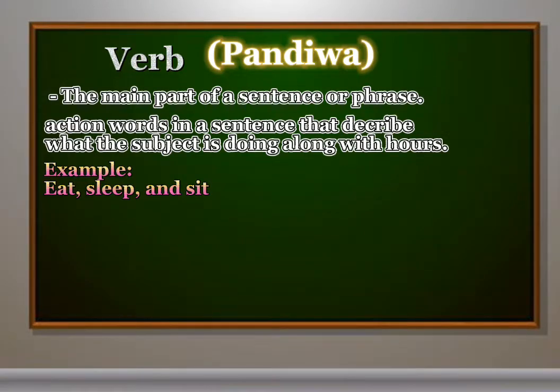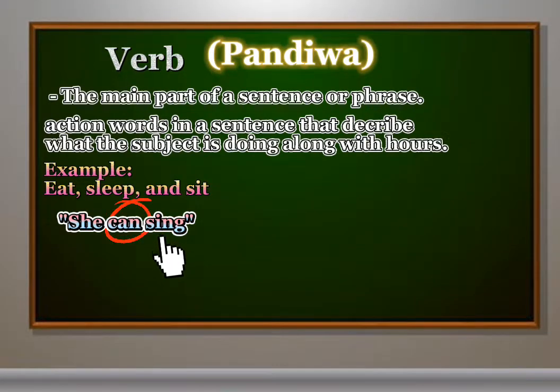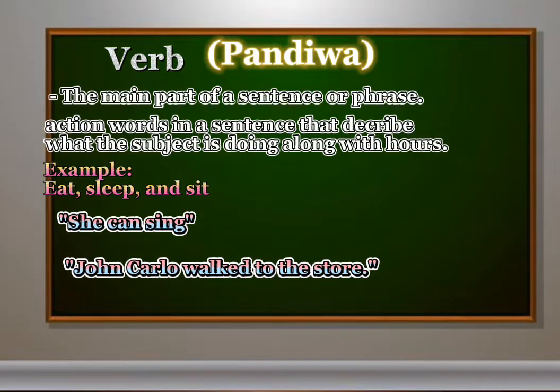A verb also takes different forms to express tense. There is a main verb and sometimes one or more helping verbs. For example, she can sing. The word sing is the main verb, can is the helping verb. Another example, Giancarlo walked to the store. In this sentence, the word walked is the verb that shows an action. It happens in the past, so it is a past tense verb.